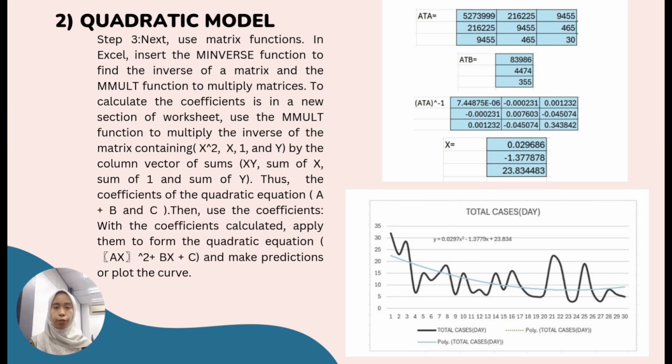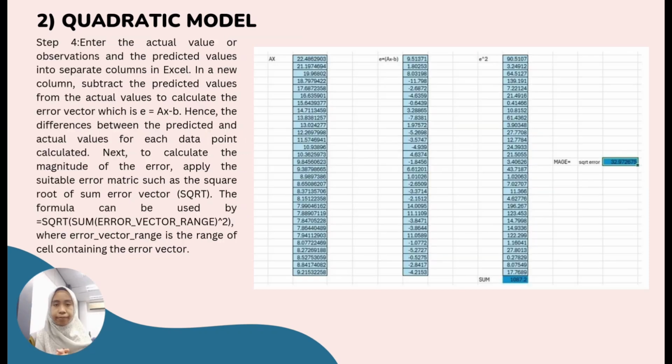Next, use the matrix functions. In Excel, you can use the inverse function to find the inverse of a matrix and the mMult function to multiply matrices. To calculate the coefficients in a new section of your worksheet, use the mMult function to multiply the inverse of the matrix by the column vector of sums. This will give you the coefficients of the quadratic equation, which are A, B, and C. Then use the coefficients. With the coefficients calculated, you can now use them to form the quadratic equation and make predictions and plot the curve.